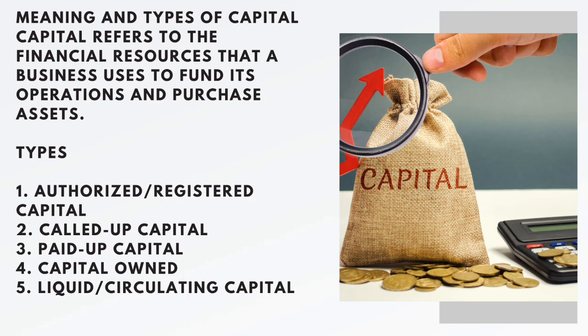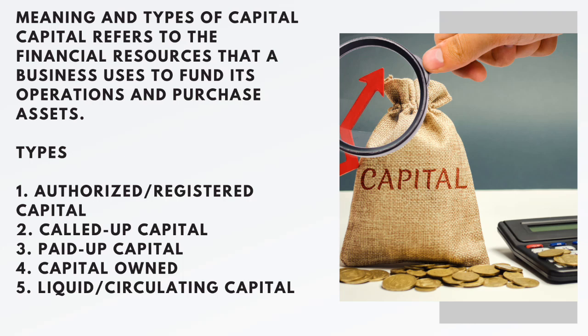We are starting with authorized or registered capital. What does it mean? This is the maximum amount of share capital that a company is allowed to issue. Example, if a company's articles of association states it can issue up to 1 million shares at 1 naira each, the authorized capital is 1 million naira there. Let us move on to number two.